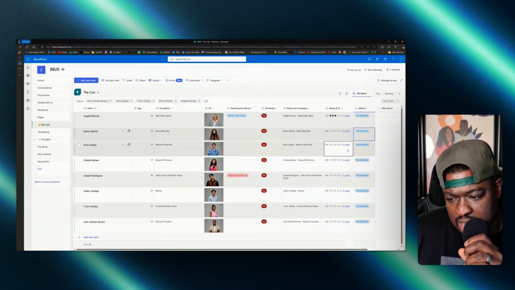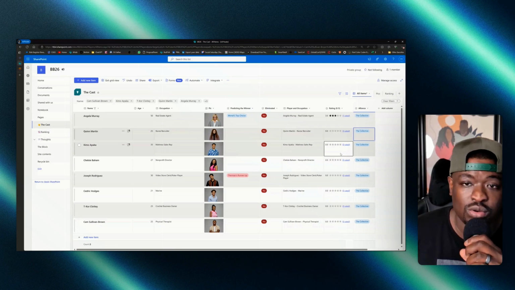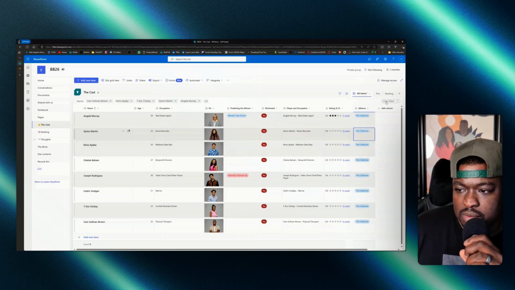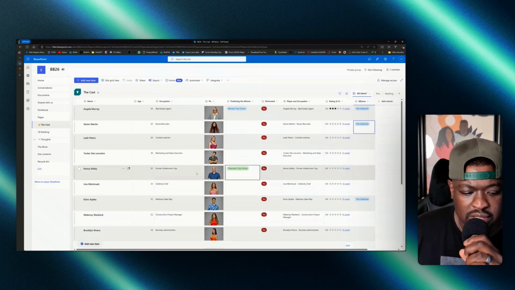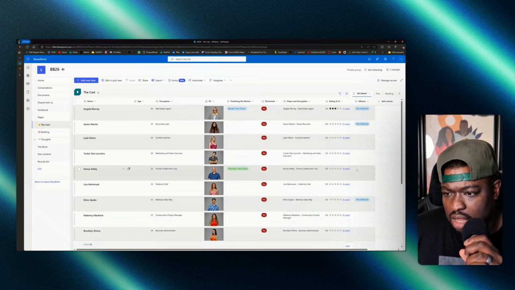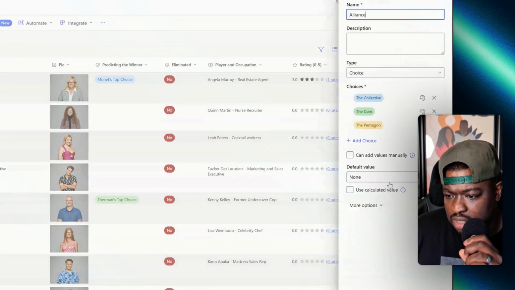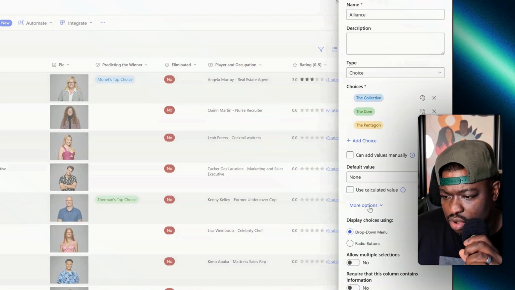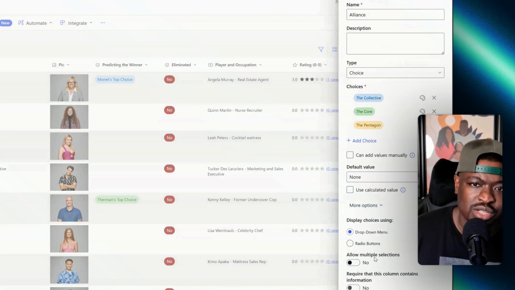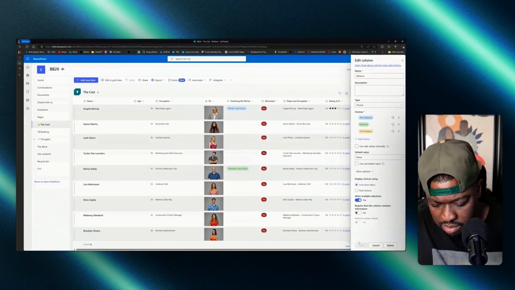I can put everyone in their alliance. But what about the people who are in 2 alliances? So here's what we would do. First, I'm going to clear the filter so we can get back to normal. I'll exit the grid view. What I'll do is go back to this alliance column, hit edit, and then go to more options, and say allow multiple selections. So this will allow me to choose more than one option here. I hit that, allow multiple selections, hit yes.